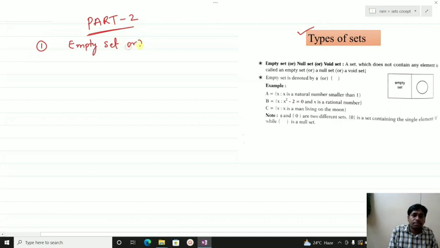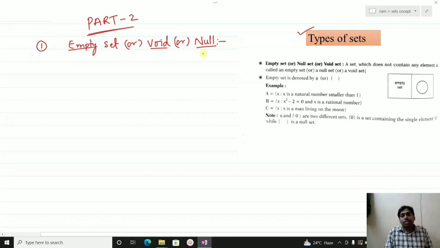Another name for the empty set is void set or null set. You can understand what this means. If a set does not consist of any element, then it is said to be an empty set.